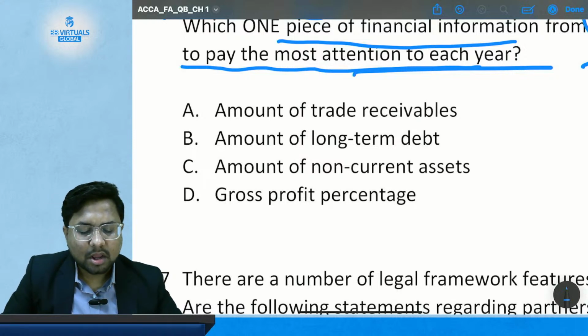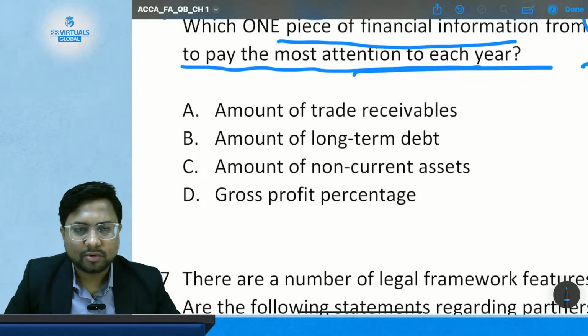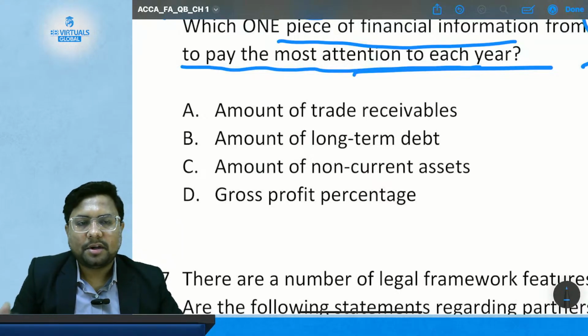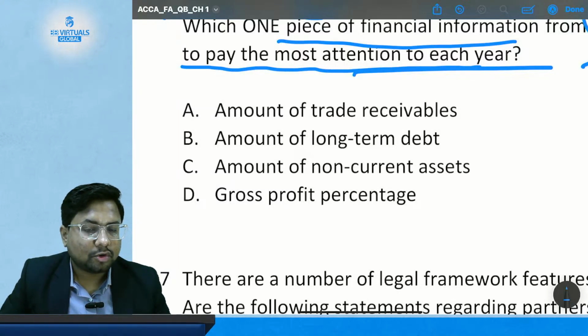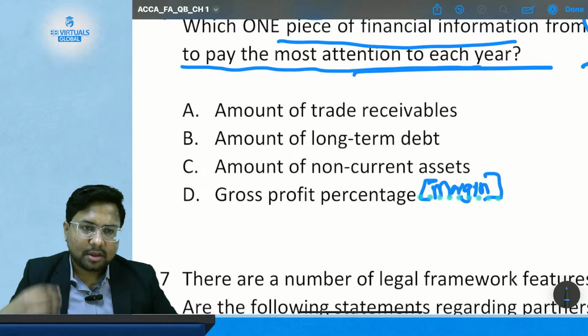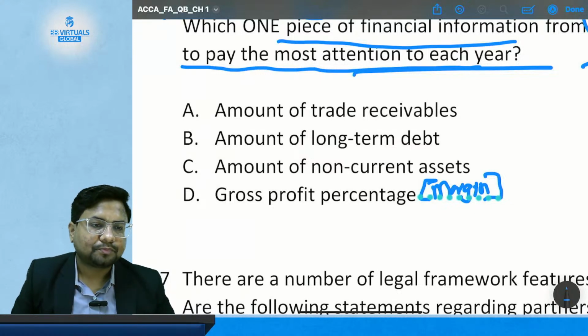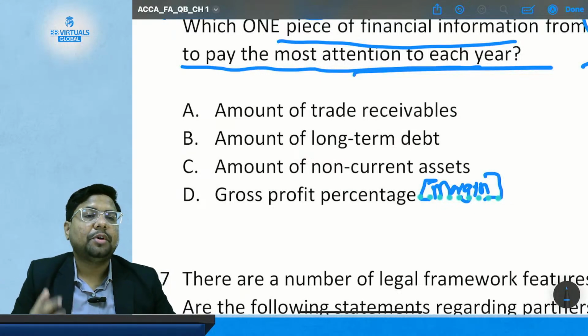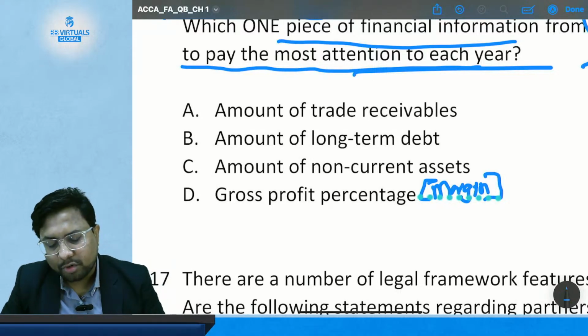Option C, amount of non-current assets, that is fixed assets. The company might be interested, but we still have to check the other option also. Option D, gross profit percentage, which is also called margin. The other company is going to be interested in knowing the margin of its rival company because they are in a competition. Their competition is about how much to earn on their cost and how much margin to charge. So the company might be interested in knowing all this information.